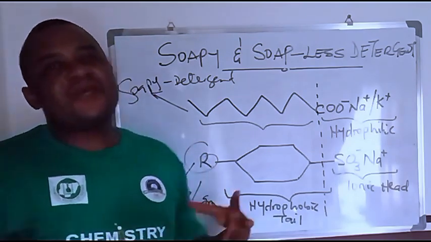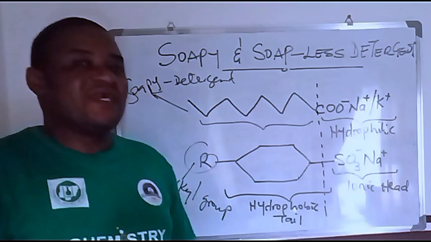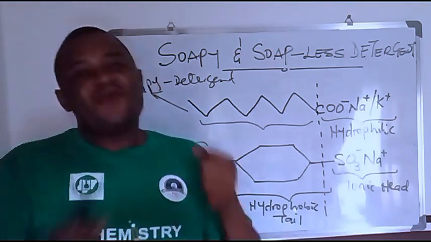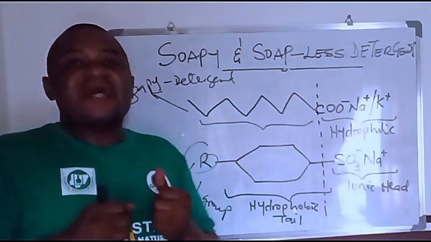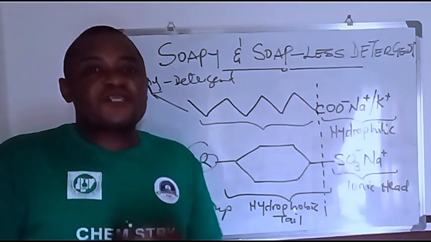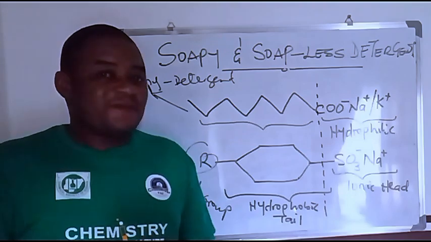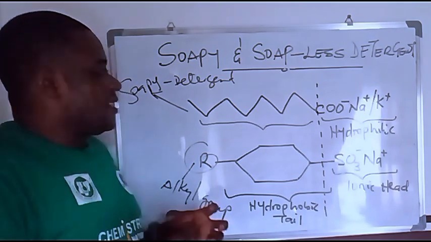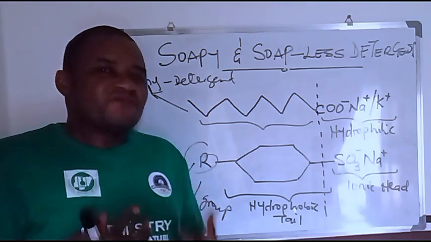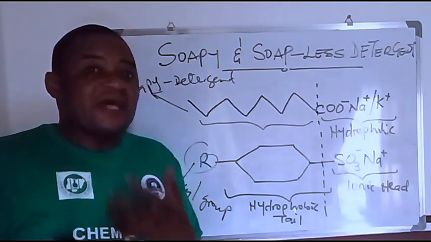Take for example, you use rainwater in washing your clothes. If you use a toilet soap or a laundry soap in washing, you will notice that the water will form scum. It forms scum with the soap. This is because soapy detergent is not really comfortable with hard water.